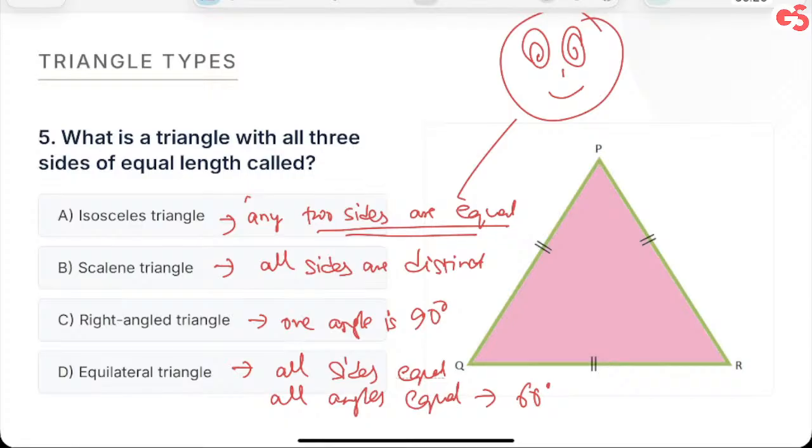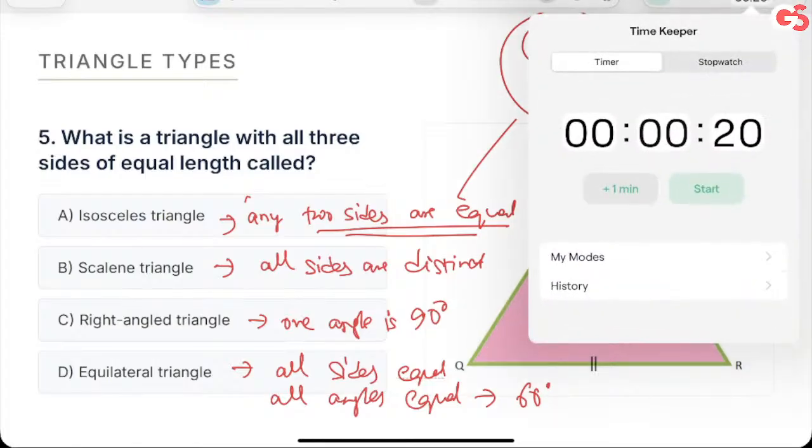So isosceles triangles, any two sides are equal. So tell me something, everyone. This is the question. This is a triangle. Sides are 6, 6, 6. Is this isosceles? Yes or no? Let's see who tells me that. I'll wait for 20 seconds again. I make it time bound.